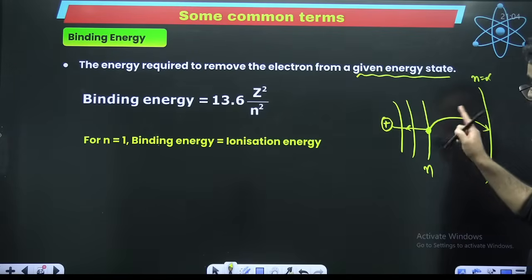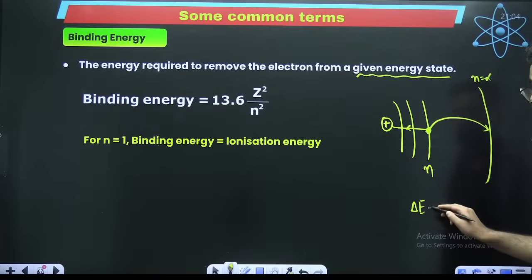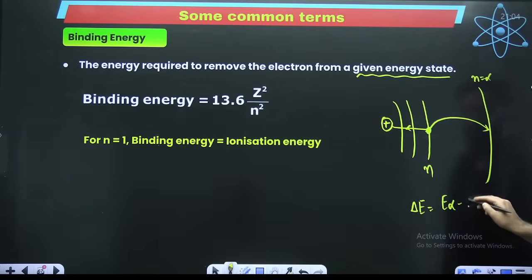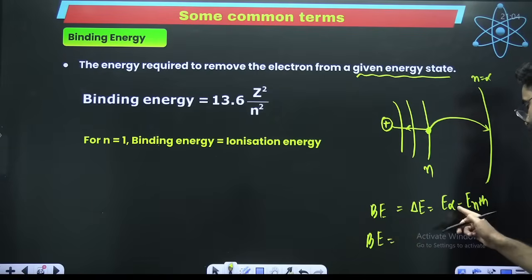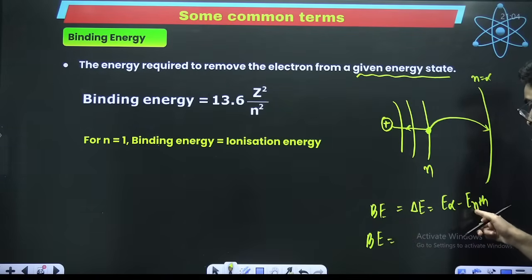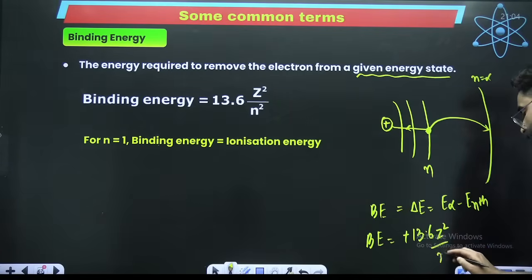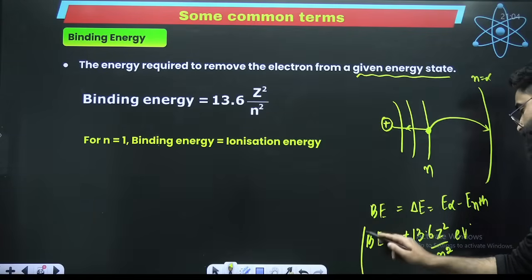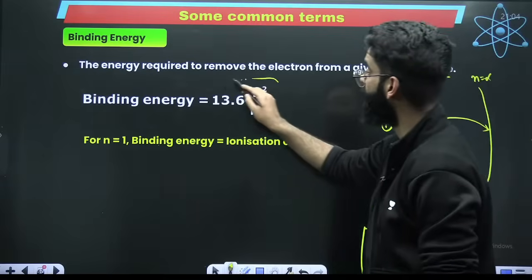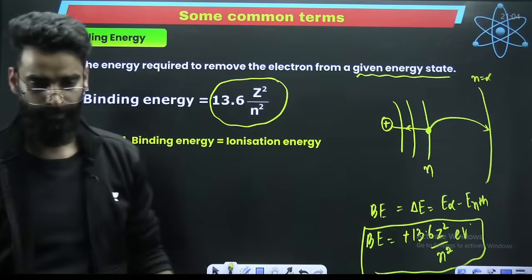In order to send the electron from lower energy state to higher energy state, energy is absorbed. How much energy is absorbed? Delta E, which will be E final minus E initial. This is something which you call binding energy. So the binding energy formula becomes: E infinite is 0, and the energy of electron in the nth energy state is minus 13.6 Z square upon N square, so it is plus 13.6 Z square upon N square electron volt. This is the formula to calculate the binding energy from a given energy state to the infinite shell.